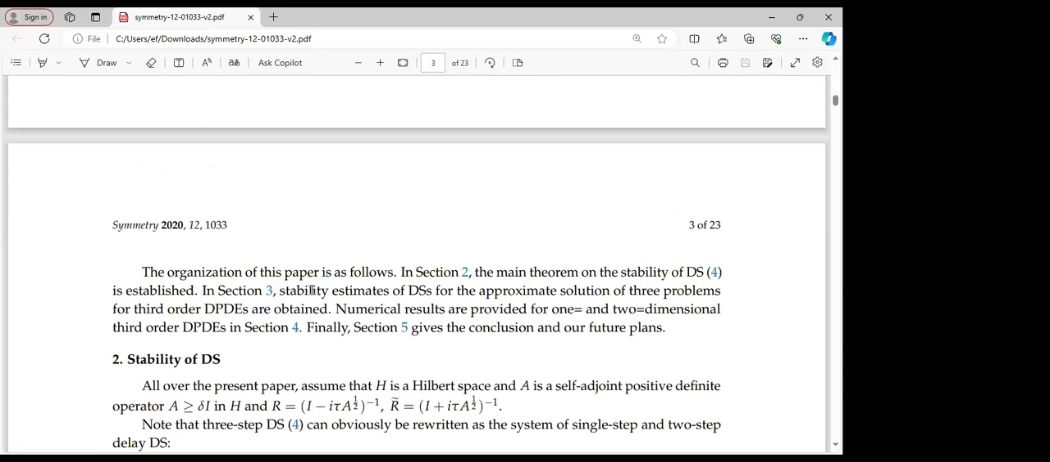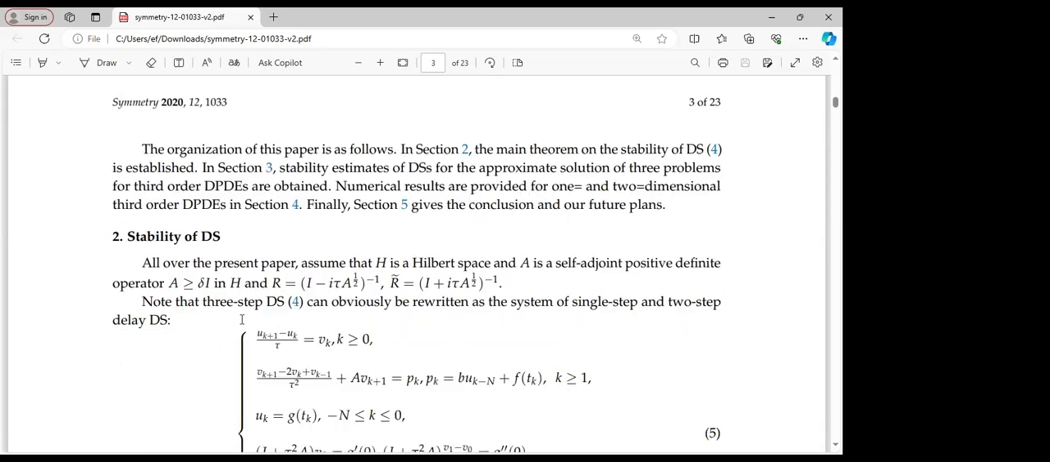And in the third section, the stability estimate of different schemes for the approximate solution of three problems for third order PDEs will be obtained. Lastly, we will also look at the numerical solution, which we will provide for one and two-dimensional third order PDE. That will come in section 4. And section 5 is just the conclusion of all we've seen here.